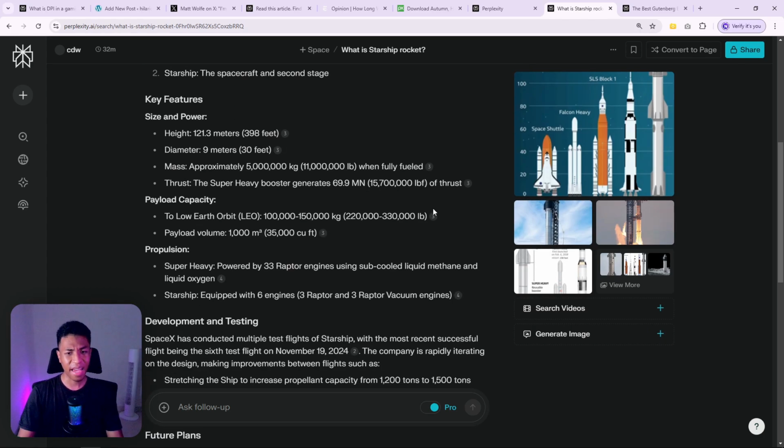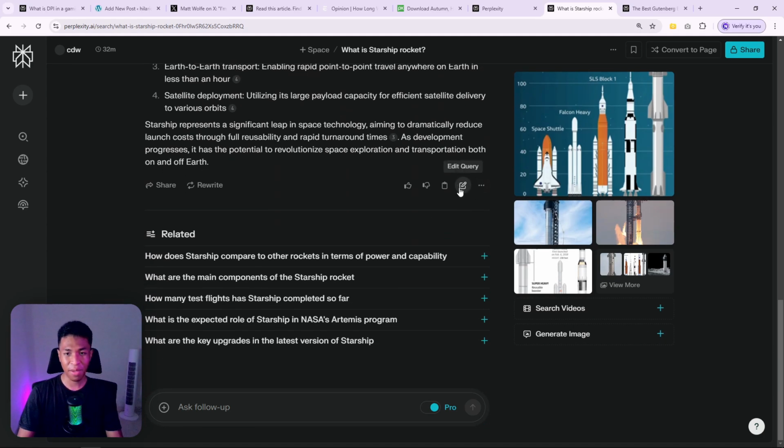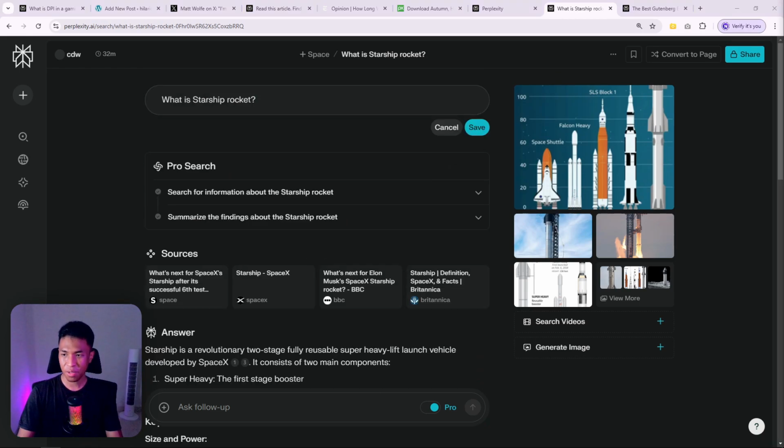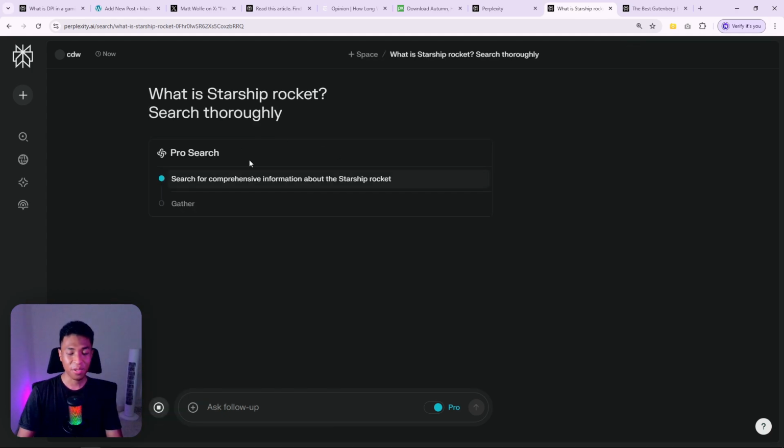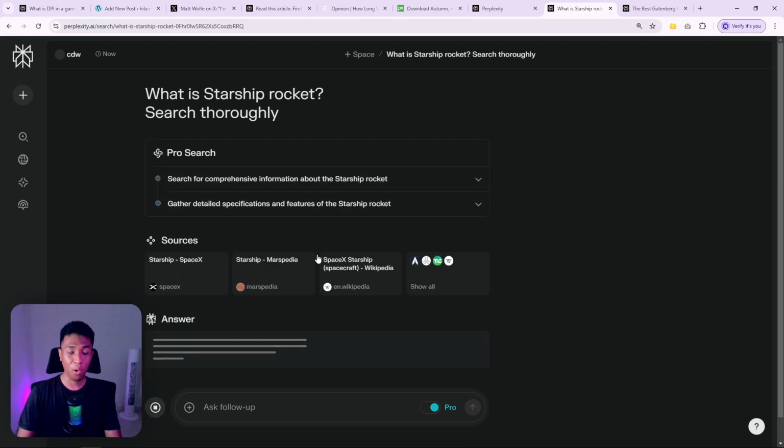And the prompt is actually very simple. I'm going to edit this query and I'm going to add this simple prompt into the existing prompt I have on Perplexity. The prompt is "search thoroughly." Yeah, it's just 2 words. It's very simple. I'm going to click save and you will see that it will read more content and eventually it will give us a more detailed response.